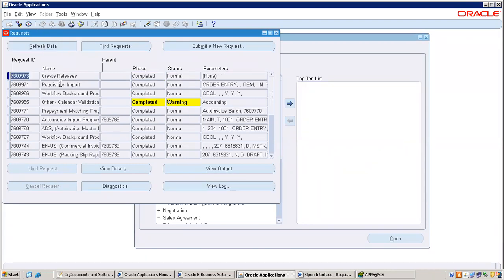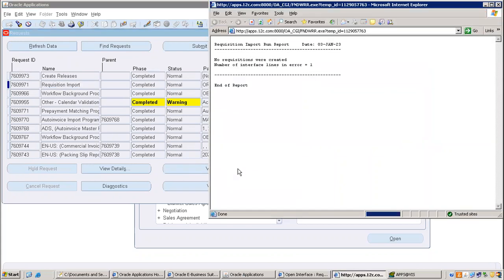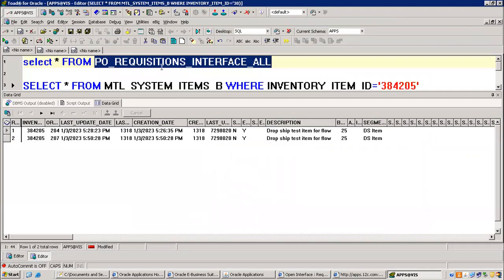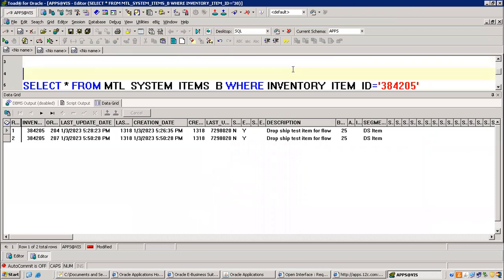Refresh. Output. So it is giving an error, right? The number of interface lines in error is requisition errors. We can see it in the PO interface errors table.